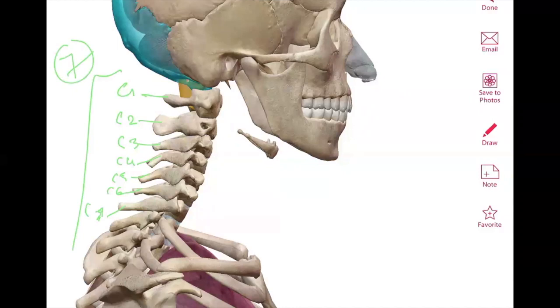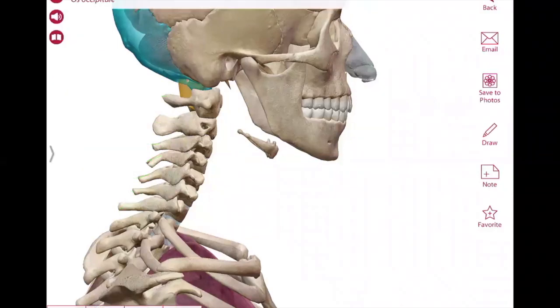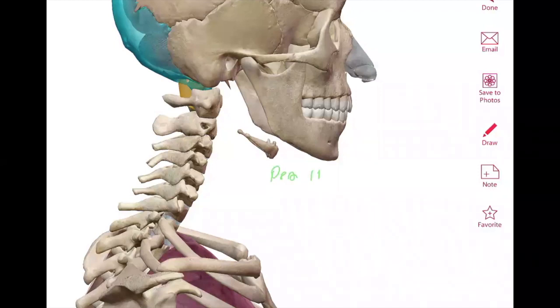So when we needle RAN 11, that is cervical 1. So RAN 11 is the starting of the cervical and RAN 10 is the ending of the cervical.